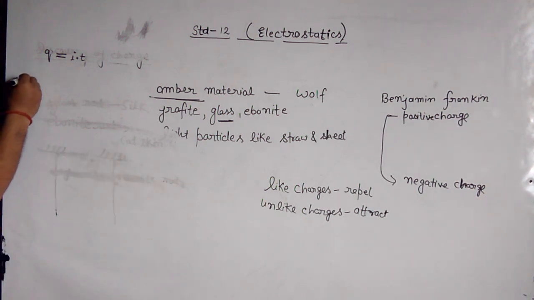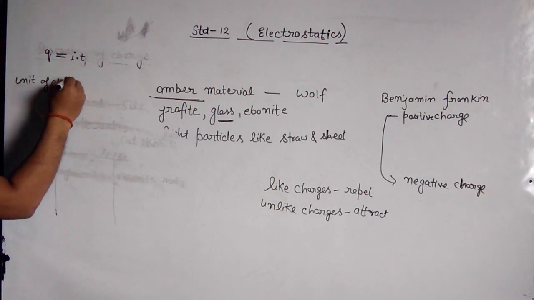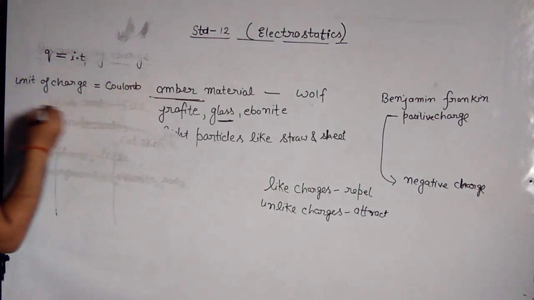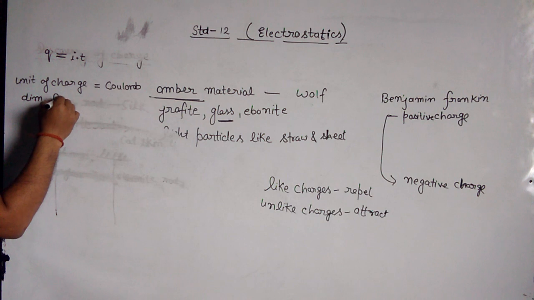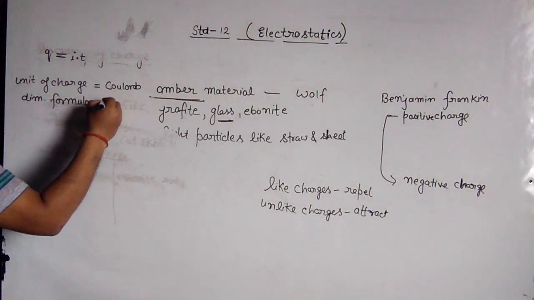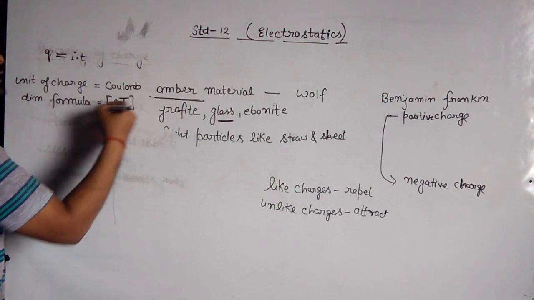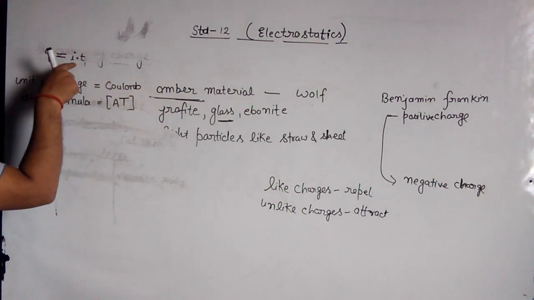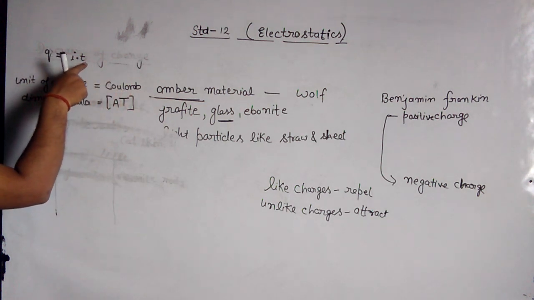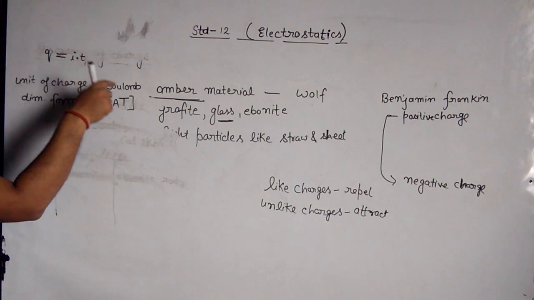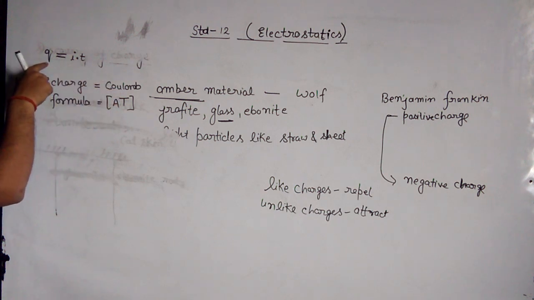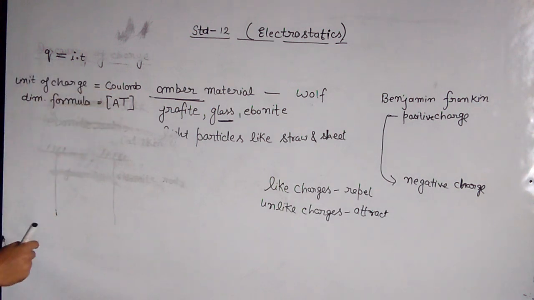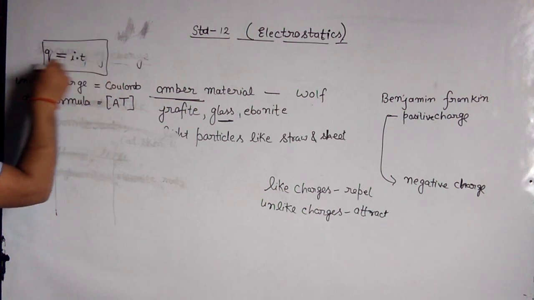The unit of charge is coulomb. And the dimensional formula of the charge is AT. Unit of charge is coulomb, unit of current is ampere, and unit of time is second. So ampere second is called coulomb. So the SI unit of charge is coulomb and the dimensional formula of charge is AT. So this one is the formula of charge.